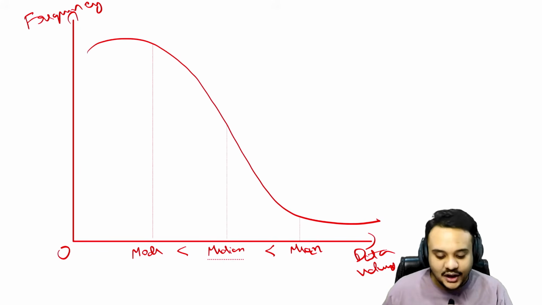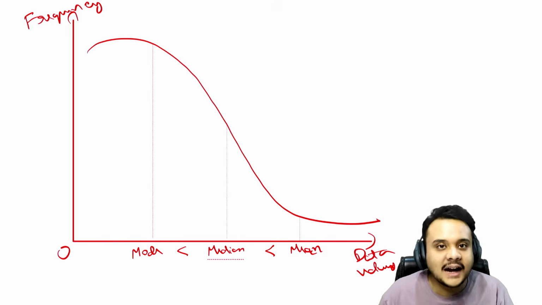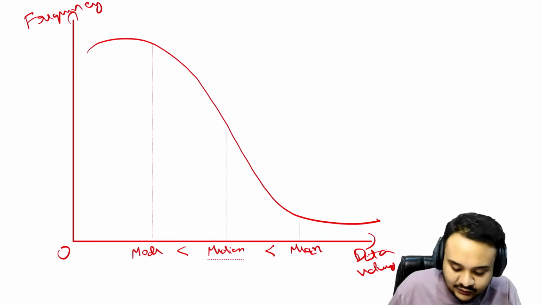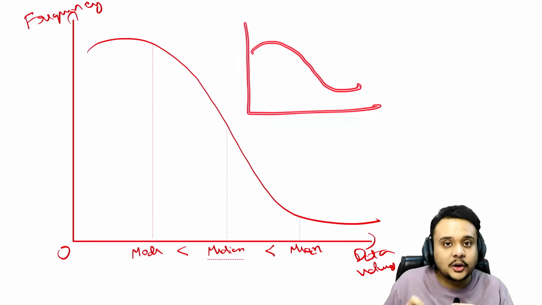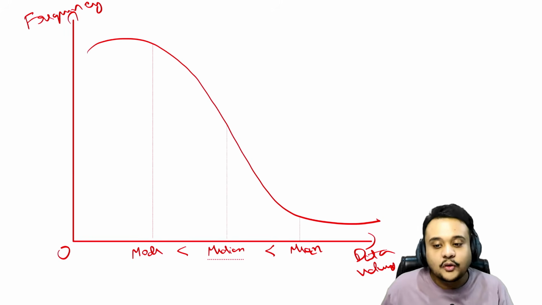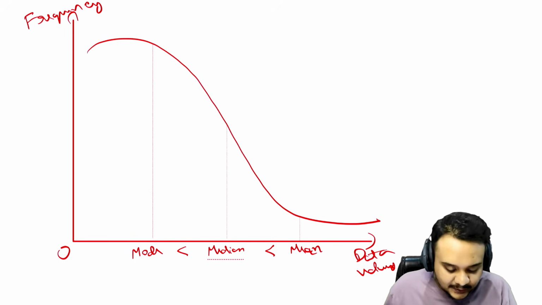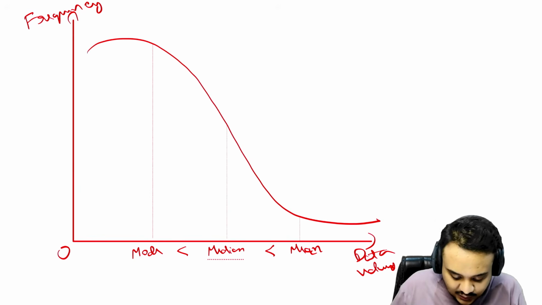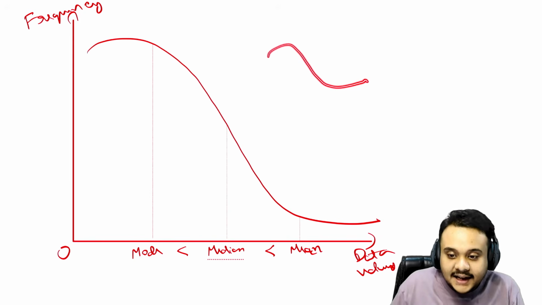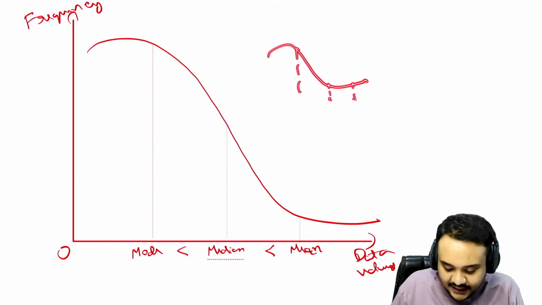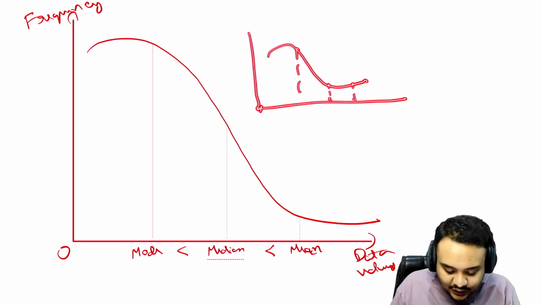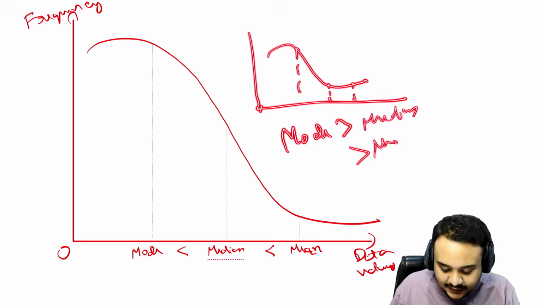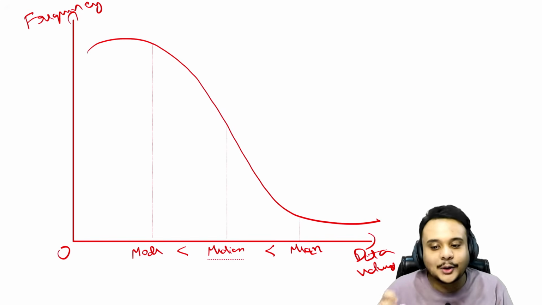year in the actual exam. So what he had done is that he remembered the graph completely right. He had gone to the exam and drawn exactly the right graph for the positively skewed frequency distribution. What mistake did he make? He drew the graph and then he wrote mode, median and mean, just like this graph, and then he still chose the answer of mode is greater than median is greater than mean. Can you tell me how this happened?